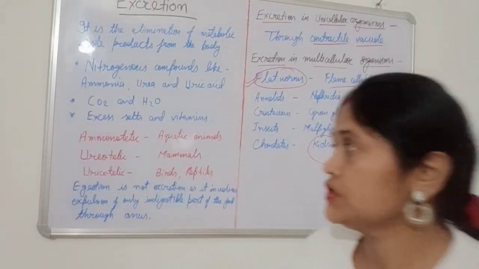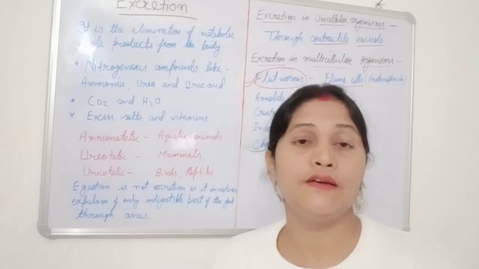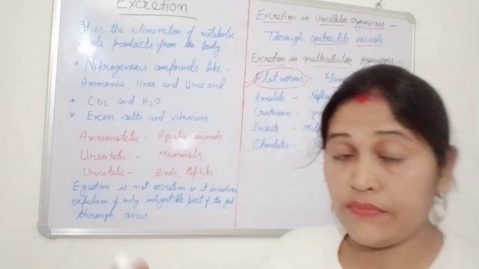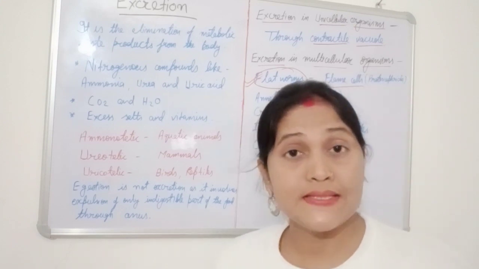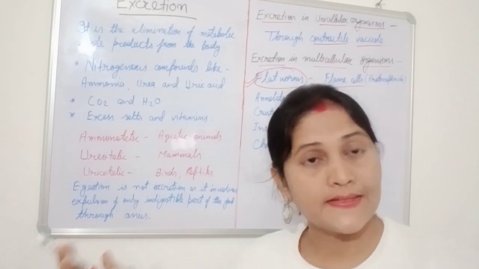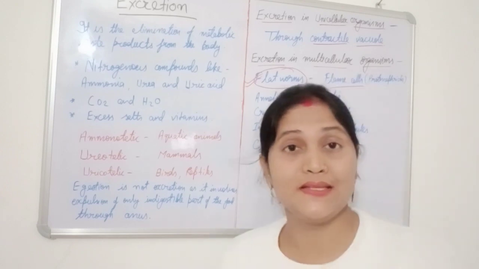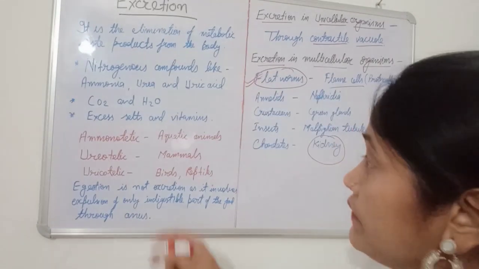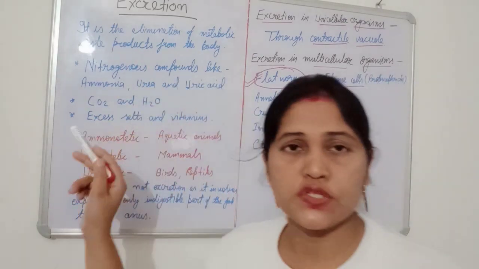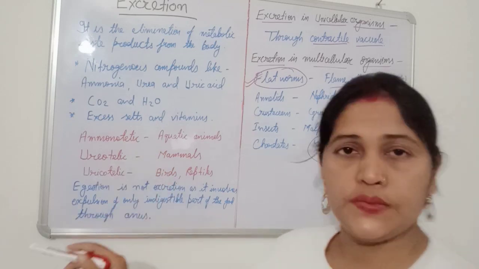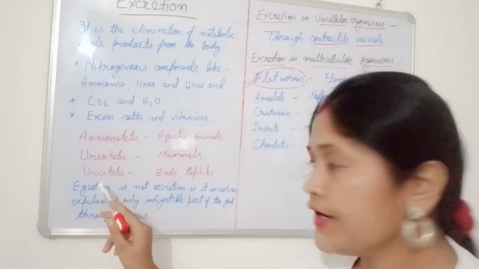We will also discuss accessory and necessary excretory organs. For example, skin and lungs are excretory organs, but they are not necessary. These are accessory excretory organs. Here we are discussing nitrogenous compounds. Based on their nitrogenous waste, there are three types of organism: first is ammonotelic, second is ureotelic, and third is uricotelic.